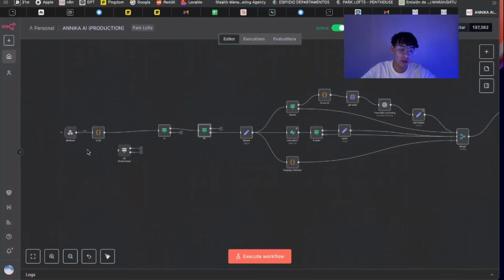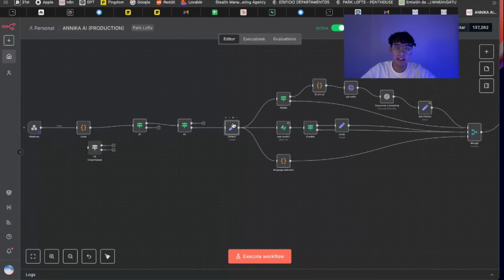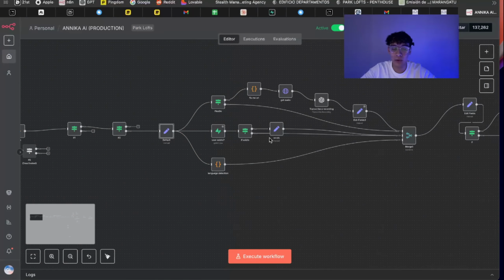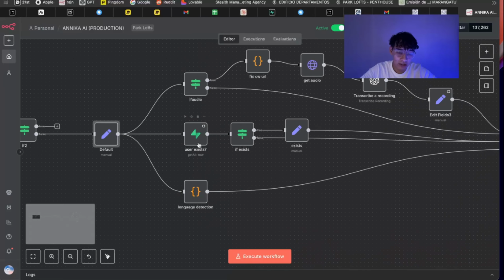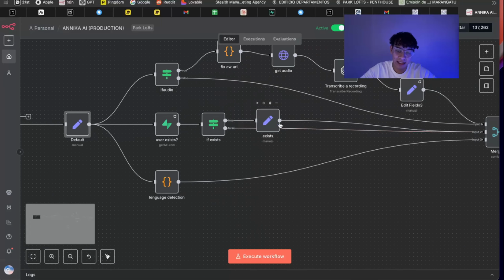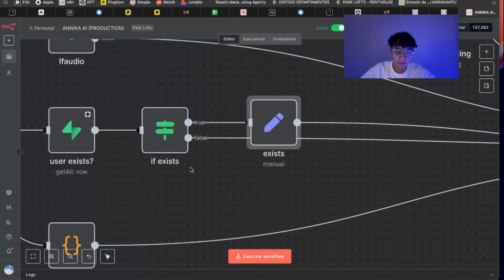We have also some sequences in this code that makes this variable exist. So in here we have a set node to see if the lead exists or not, depending on the data that we have on the dashboard. We have parallel nodes in here. We have a Supabase that checks if it's on the database. If it exists, it sets this to true, so we can make some other stuff with it. I will show you in a little bit.